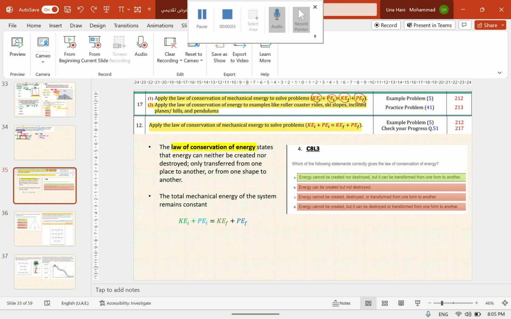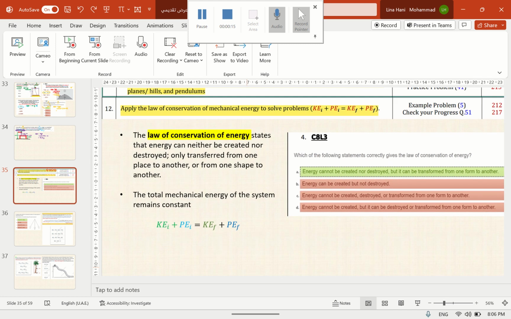Question 17 and question 12 talk about the application of the law of conservation of mechanical energy to solve problems. The law of conservation of mechanical energy states that energy can neither be created nor destroyed, only transferred from one place to another or from one shape to another. Now, the total mechanical energy of the system remains constant.